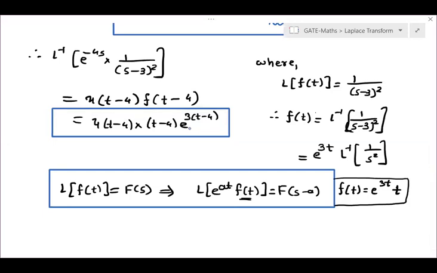And so this is your combination of first shifting and second shifting property. So here we have completed 90% of Laplace transform, and since we all students are from mechanical and civil background, the remaining questions are based on application of Laplace transform and inverse Laplace transform on differential equation. So as of now, we are not going to that in detail. Another topic is also the evaluation of improper integral.